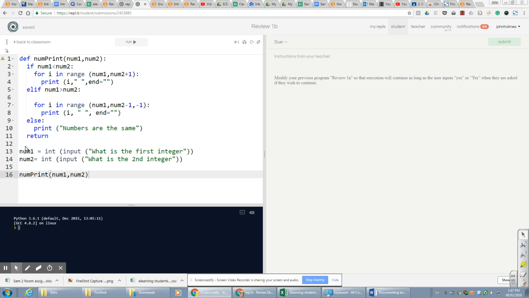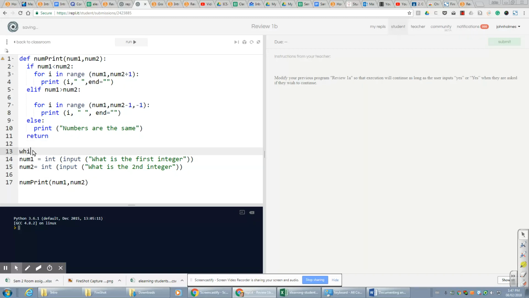Okay, so for the second question here, we're asked to modify our code so that it will continue indefinitely, as long as I'm adding a yes when prompted. So I'm going to add a while loop to my program. I'll need to indent these next things. And so I'm going to just say while True, capital T. So this is going to be an infinite loop because True is always true, until I break out of this loop.